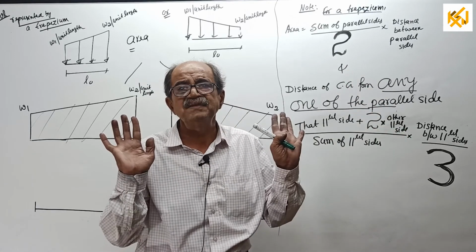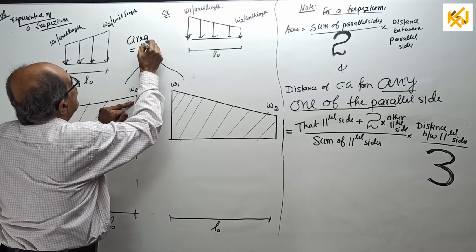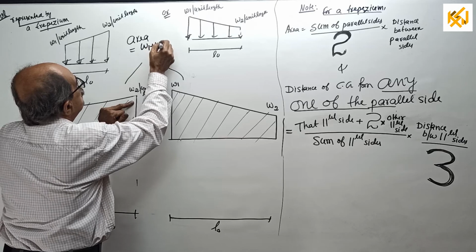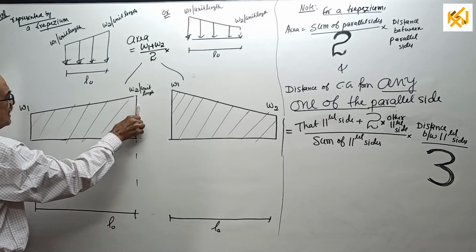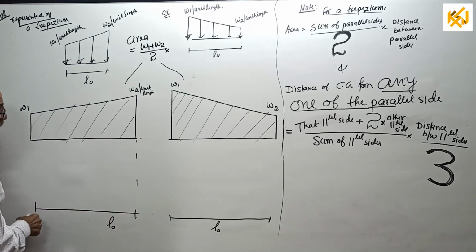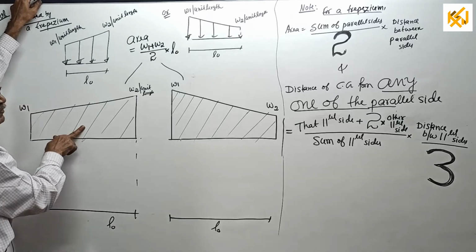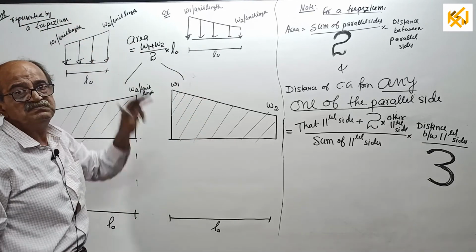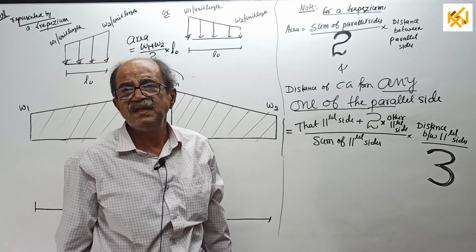Just two parallel sides. So, W1 plus W2 divided by 2 into the distance between the two parallel sides, that is L naught. This is the area for this trapezium and also this trapezium. Now, where is CG?